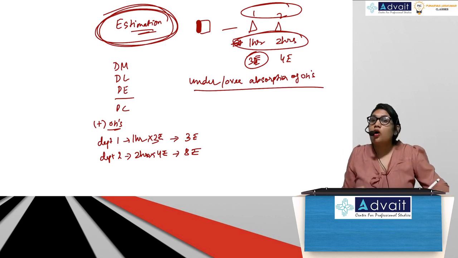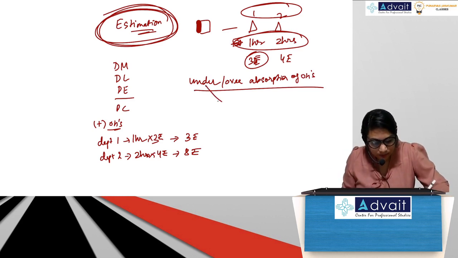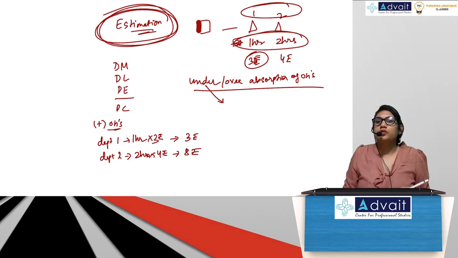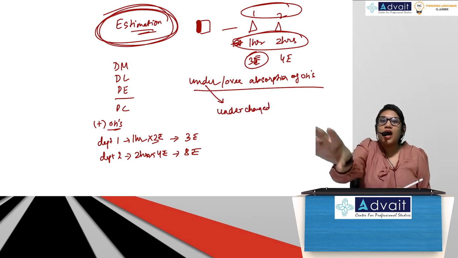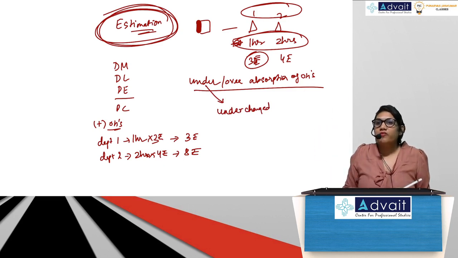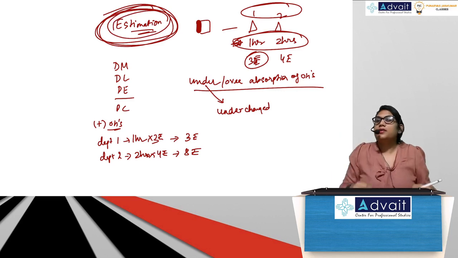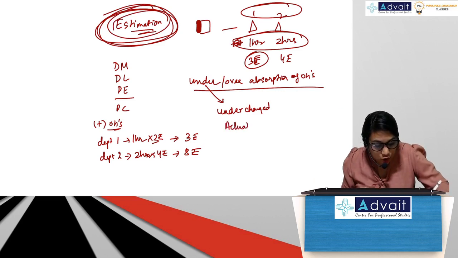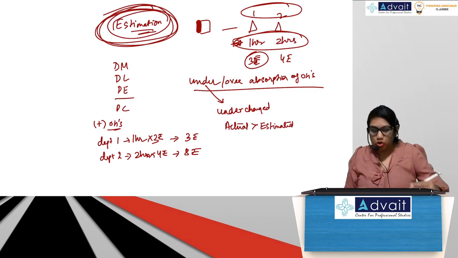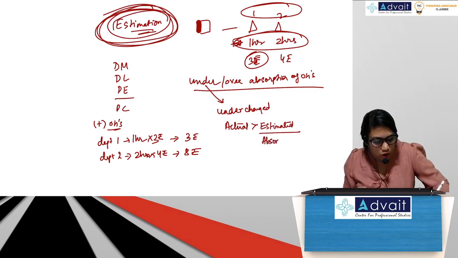So guys, what is under absorption? Under absorption means undercharged, which means you have charged less, which means you have estimated less, which means when you compared your estimated with actual, what did you see? Actual was more than estimated. So estimated or absorbed or charged all mean the same.